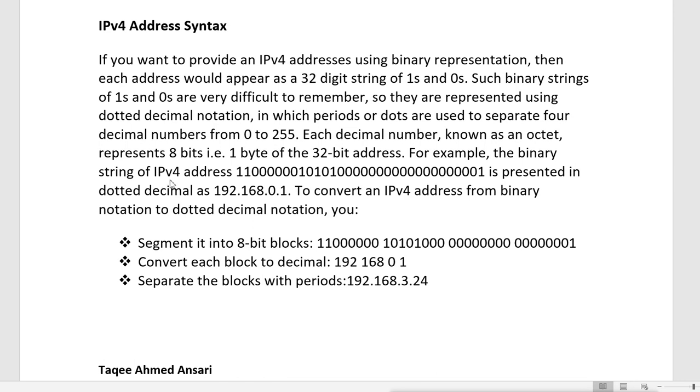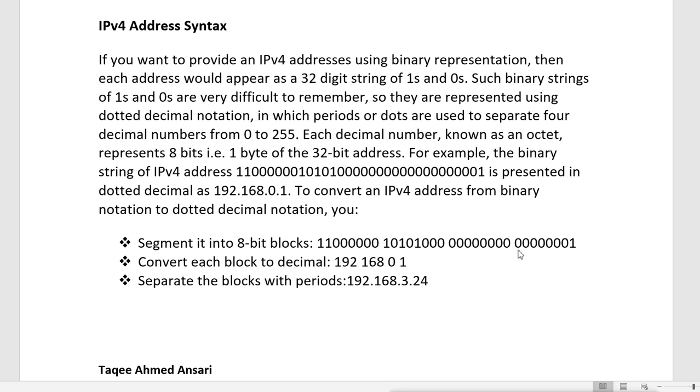So in binary, an IP version 4 address looks like this. You can see it is a string of 32 binary digits, and it is not divided by dots. But if you divide it by dots, you have to divide it into 4 parts of 8 bits, and it is represented in dotted decimal like this. When you convert this binary into decimal, you will get this number. To convert an IP address from binary notation to dotted decimal notation, you segment it into 8-bit blocks. So if this is a single 32-bit string, first you have to divide it into 4 blocks of 8 bits.